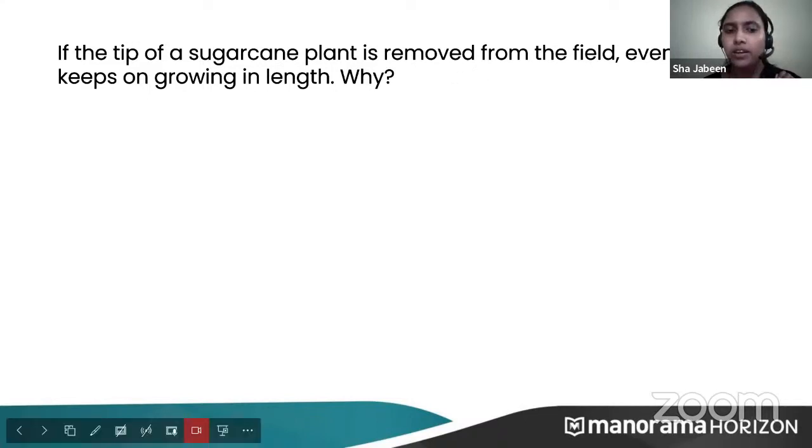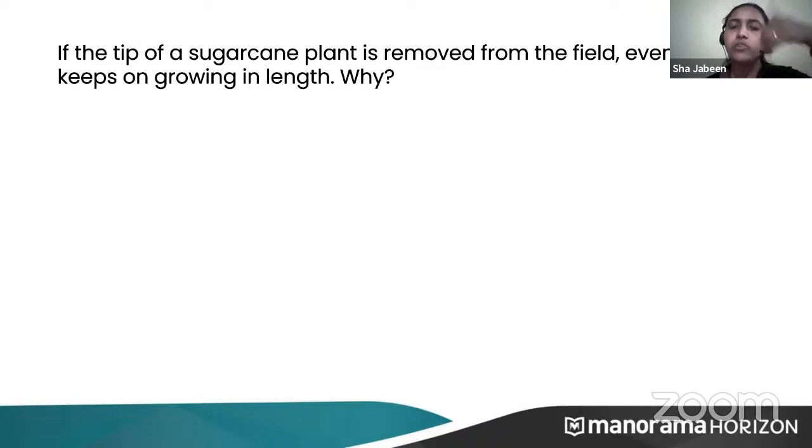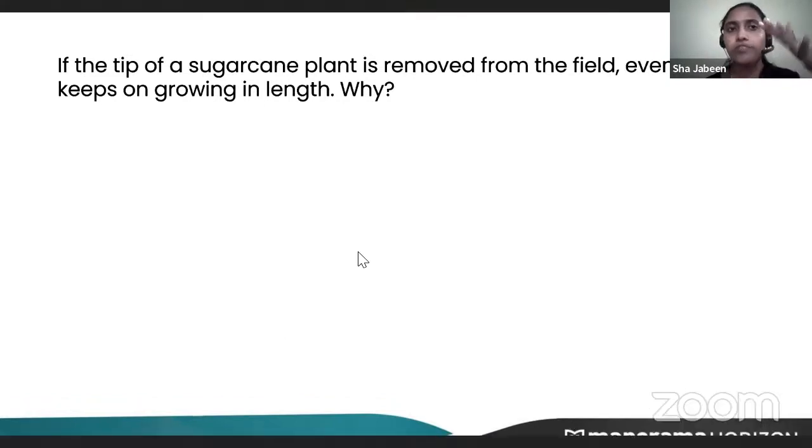Why? See, the tip has the apical meristem. If this tip is removed, then it keeps on growing. How? Apical meristem is removed. We have removed the tip. It means we have removed the apical meristem. Okay. Then does the sugarcane plant keep growing? Any idea how?